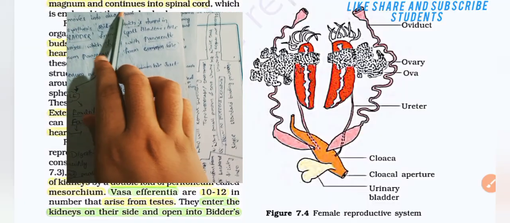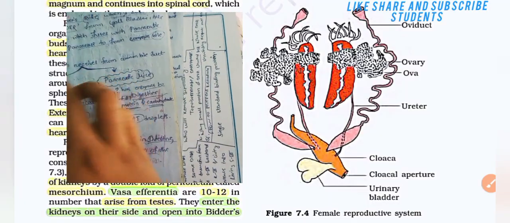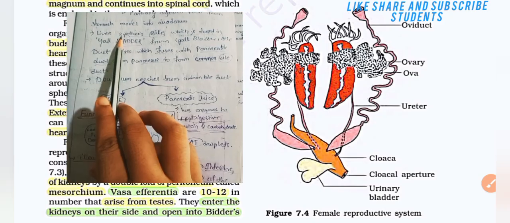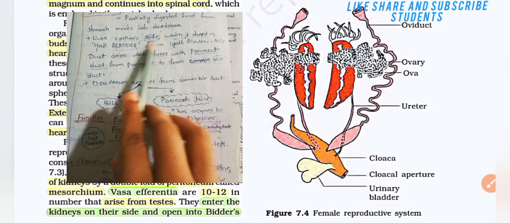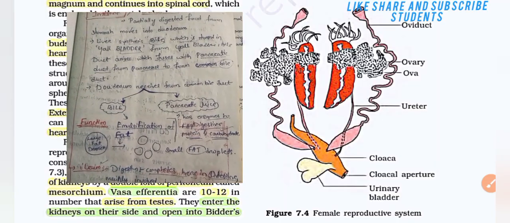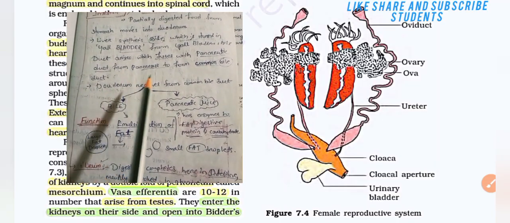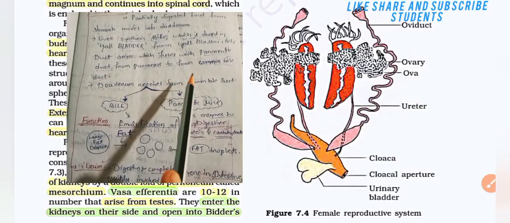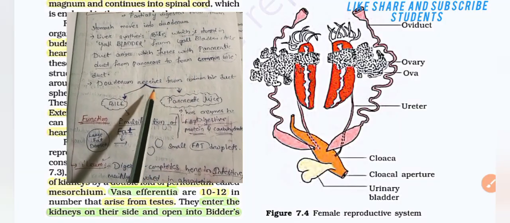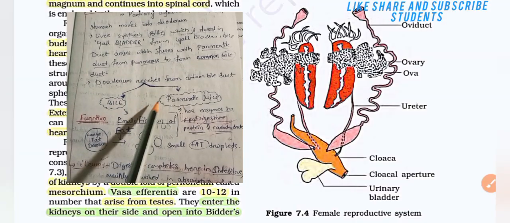The partially digested food from the stomach moves into the duodenum. The liver synthesizes bile, which is stored in the gallbladder. From the gallbladder, the bile duct arises and fuses with the pancreatic duct from the pancreas to form the common bile duct. The duodenum receives bile and pancreatic juice from the common bile duct.